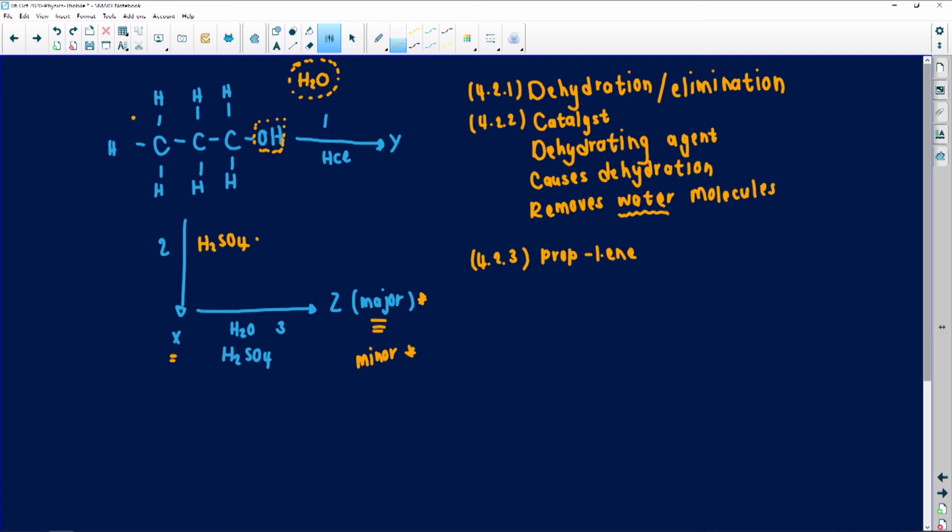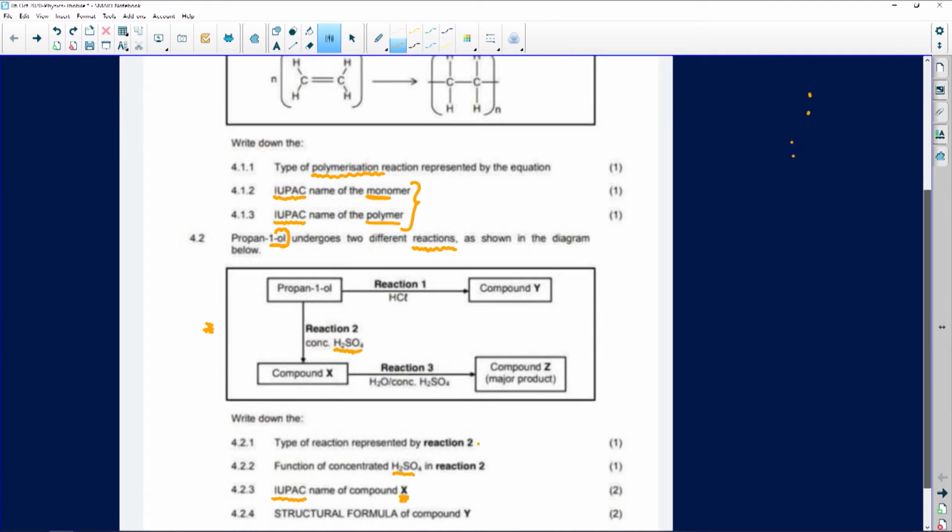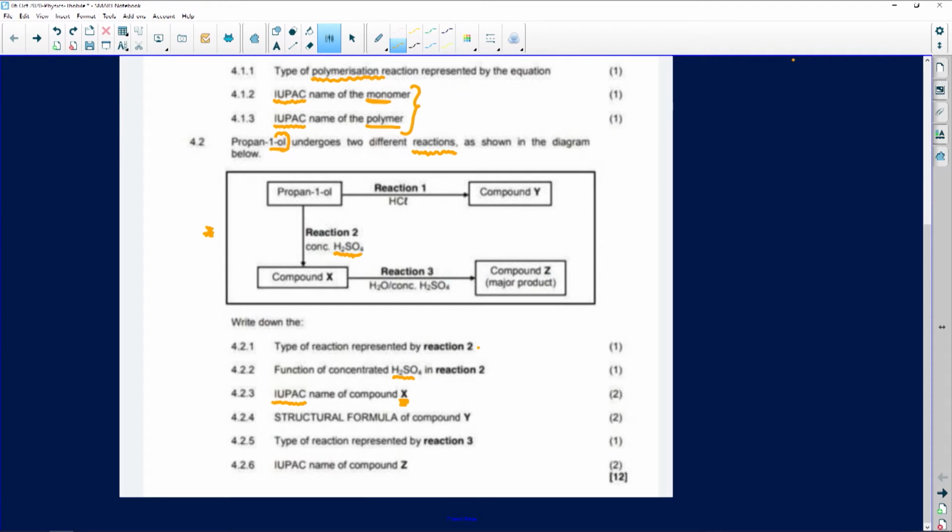Can you see how important it is to actually draw your structure like this? Eliminate the pictures in your structure and then you are able to say, aha, compound X is actually this. I think it makes it so much easier. Obviously, don't waste so much time drawing the perfect structure. Just redraw it in a way that you will understand.